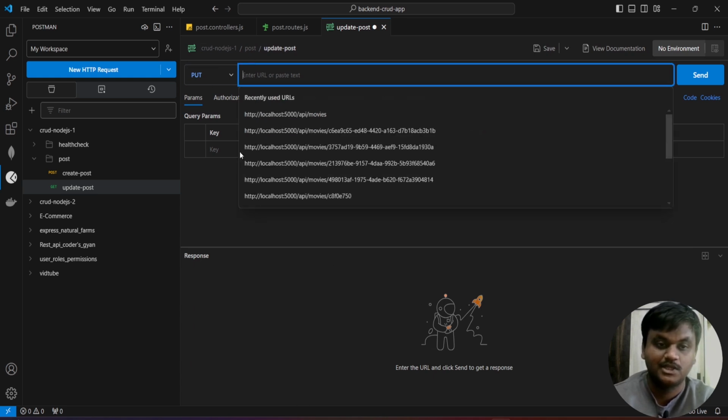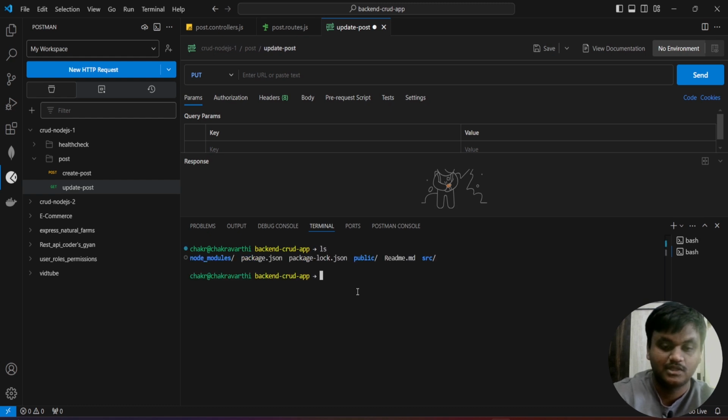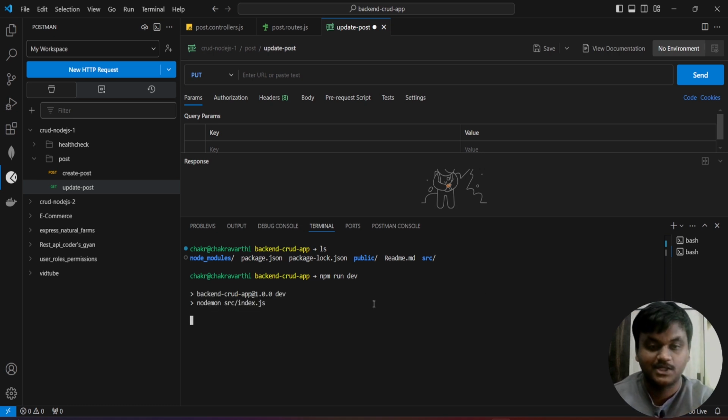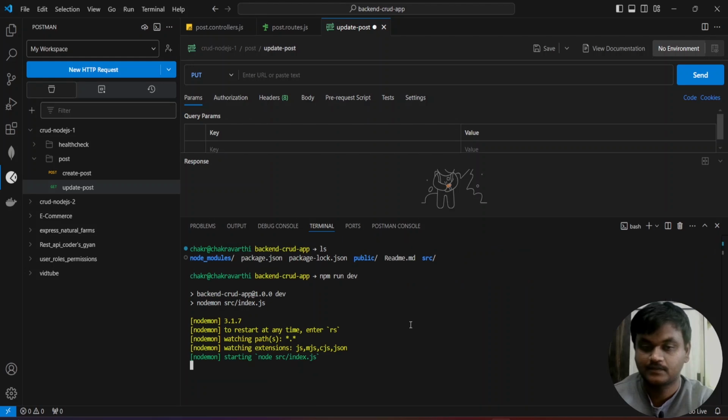Come to my terminal, or you can run a new terminal. I'm in my folder only. Here npm run dev, I'm running my application.